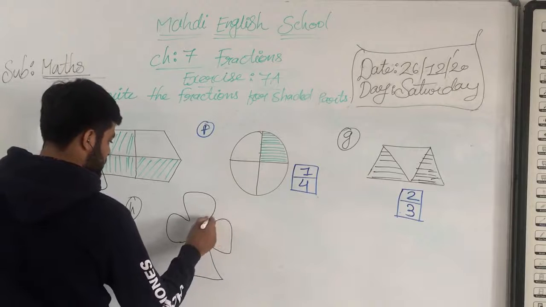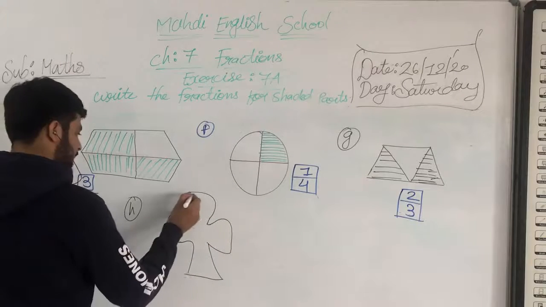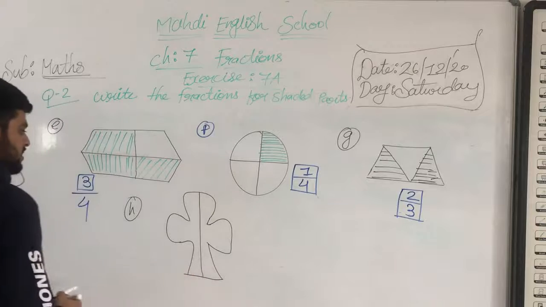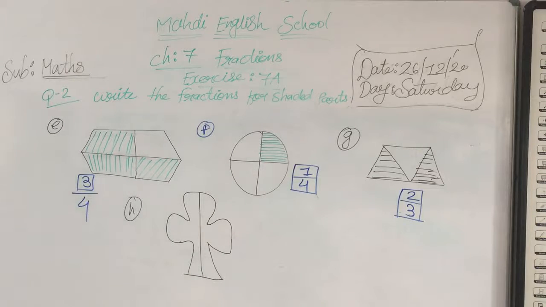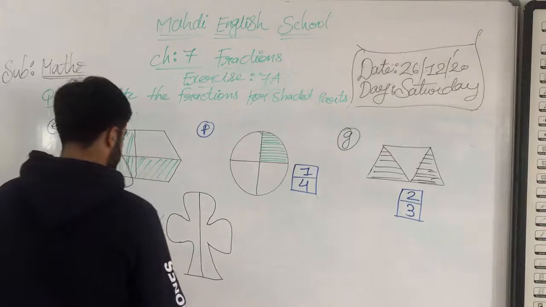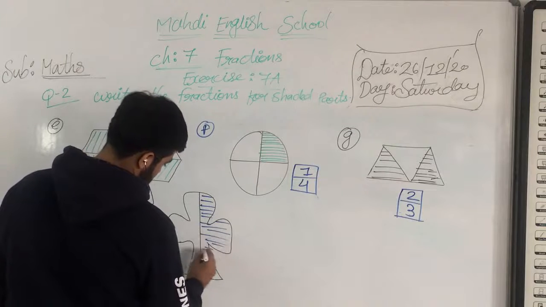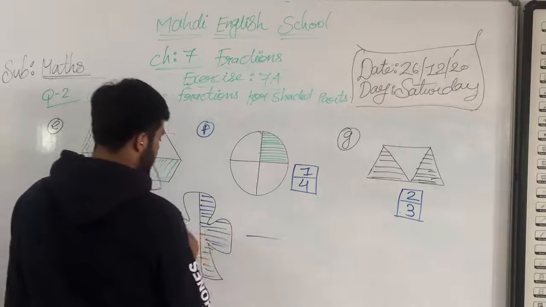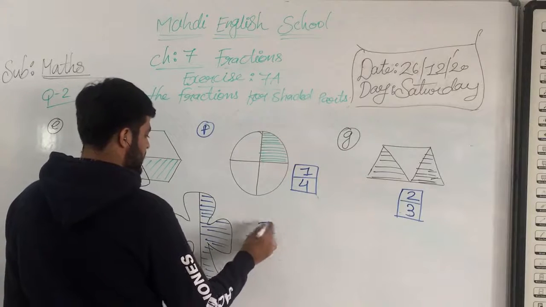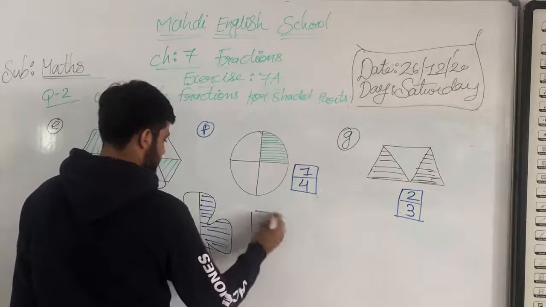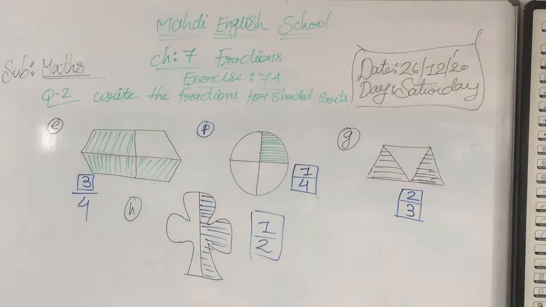See, my dear students, this figure. Okay, and how many parts of this figure? See, how many parts of this figure? Okay, so you have to try to draw. Okay, how many parts? 2 parts, and one part is shaded. The fraction is what? 1 upon 2. So the fraction is what, my dear students? Fraction is 1 upon 2. Understood? I hope you all understood, dear all.